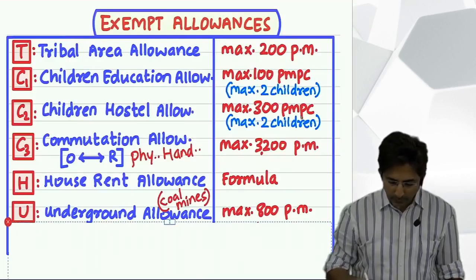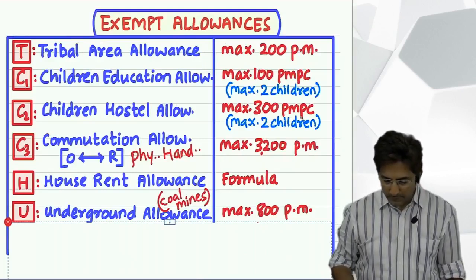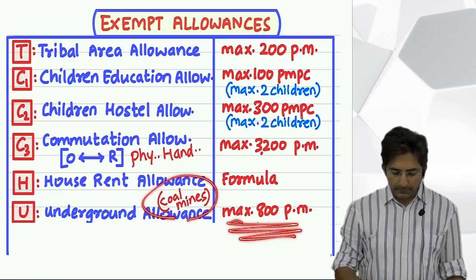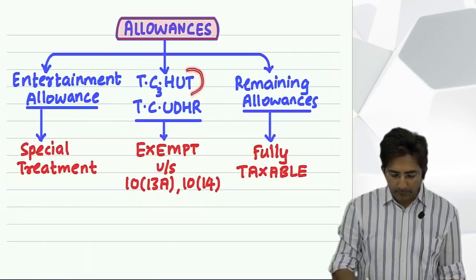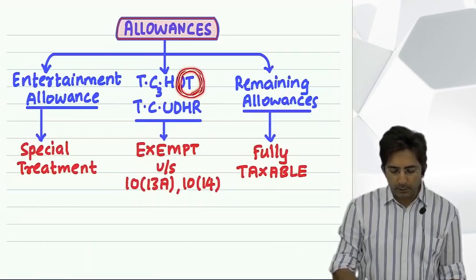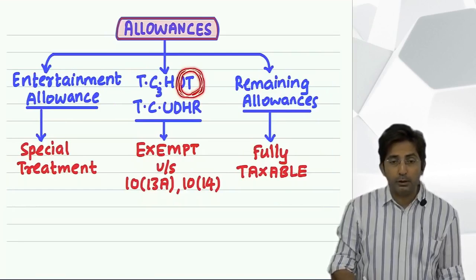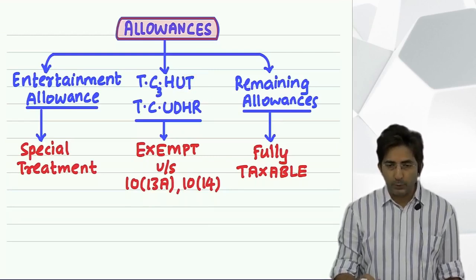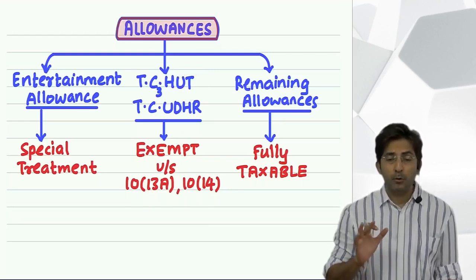For working underground in a coal mine, the exemption is a maximum of 800 per month. Okay. Then in TC hut, the next alphabet is T. T stands for allowances to employees of transport undertaking.